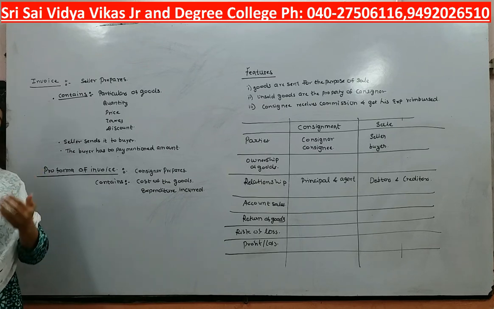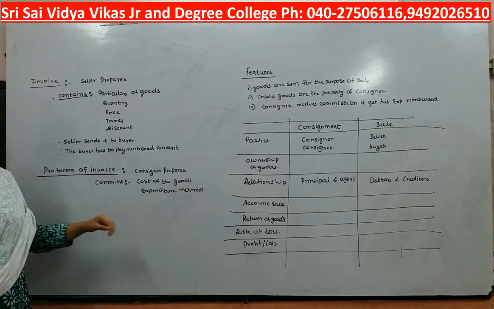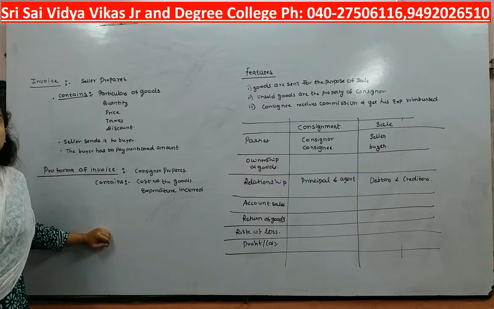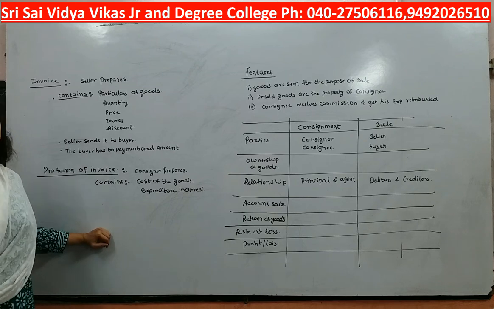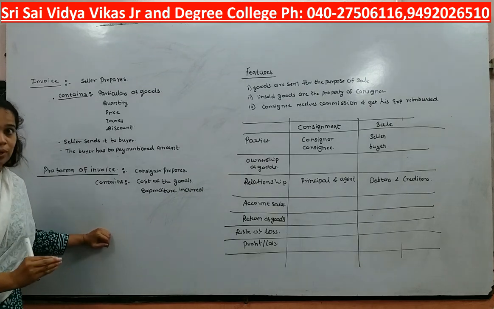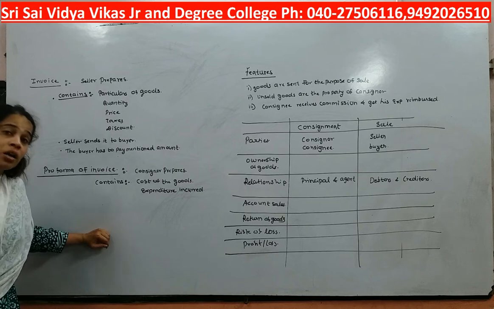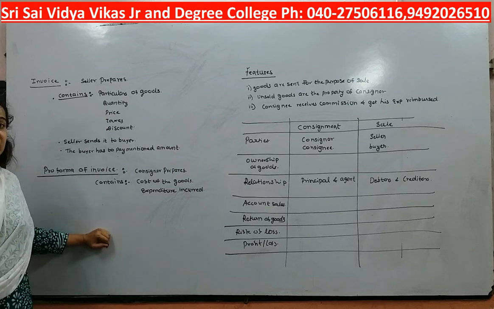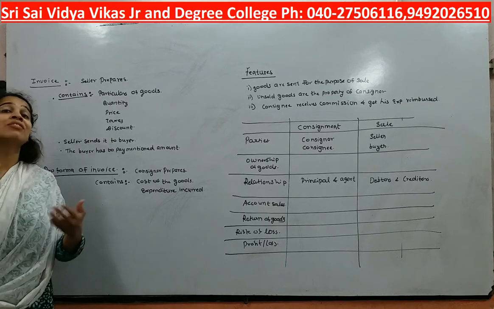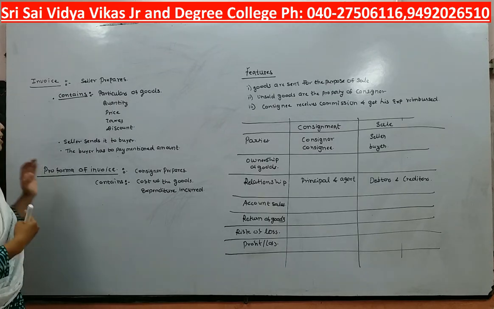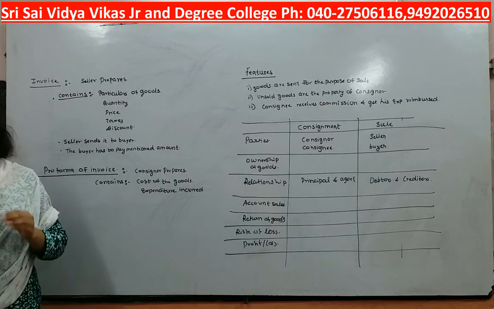But for what is he preparing it? What is the duty of the consignee? The consignee is going to sell the goods on behalf of the consignor. So at what basic price should the consignee sell the goods? That price is nothing but the invoice price, or the pro forma invoice price.